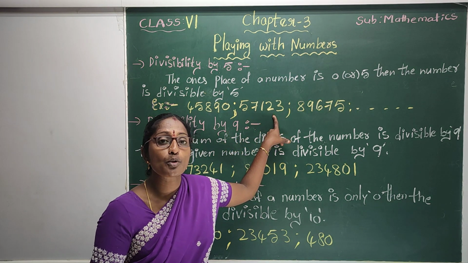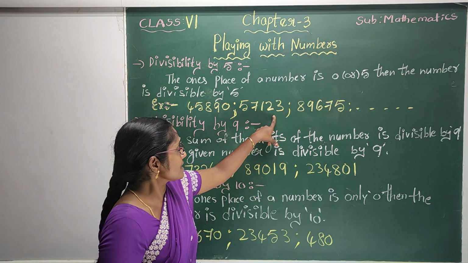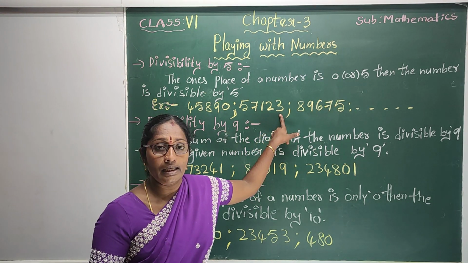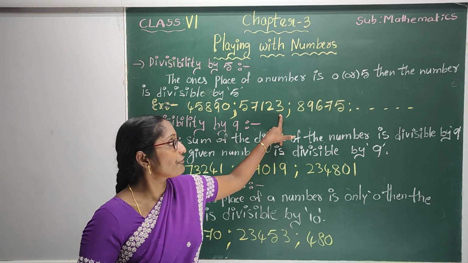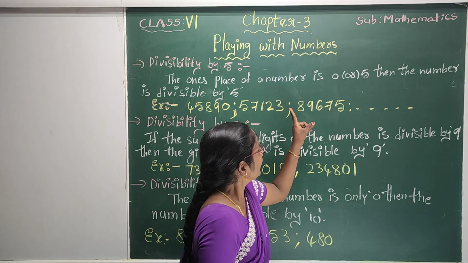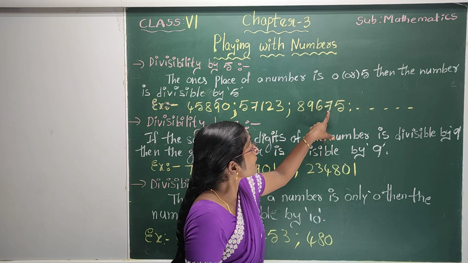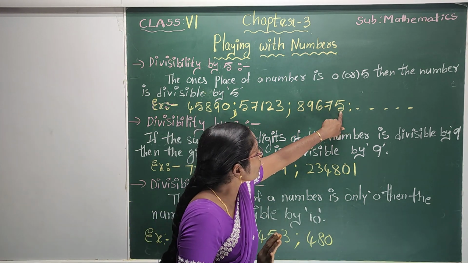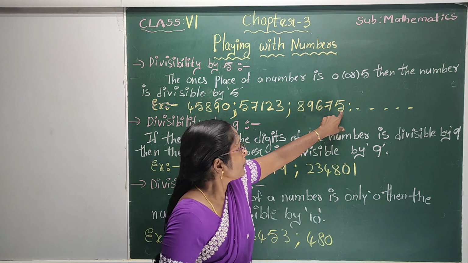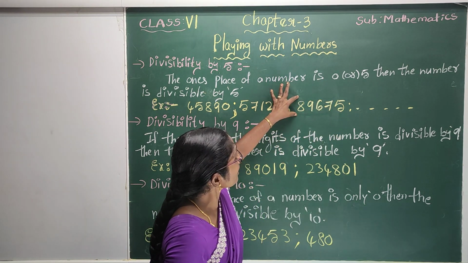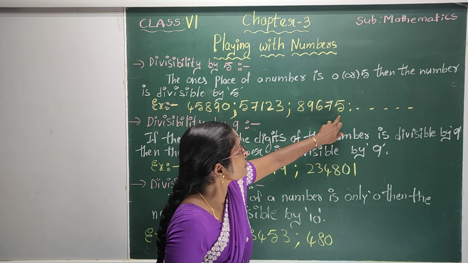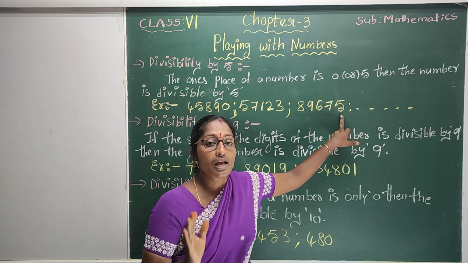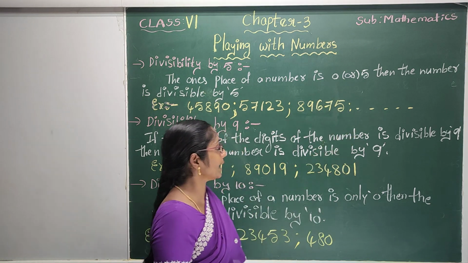57,123 is divisible by 5 or not? We just look at the last digit. The last digit is 3. So, it is not divisible by 5. One more example. 89,675 is divisible by 5 or not? We just look at the last digit. We don't need the other digits here. We just concentrate on the last digit. The last digit is 5. So, it is divisible by 5.